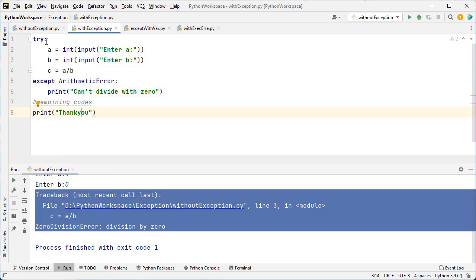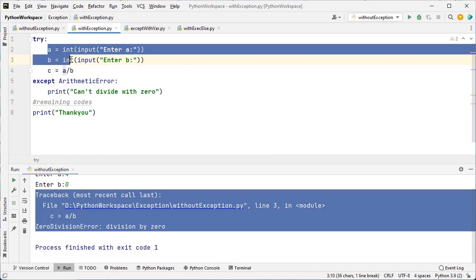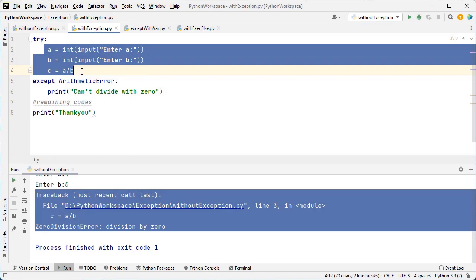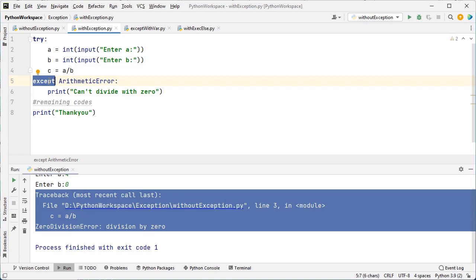Here I have implemented exception handling with the try and except block. This is the inbuilt exception class. Here I have the same code as the previous example, but here I have used the except block. If any error occurs inside this try block, this except block is responsible for handling the error which is raised inside the try block. So the runtime error will be avoided.